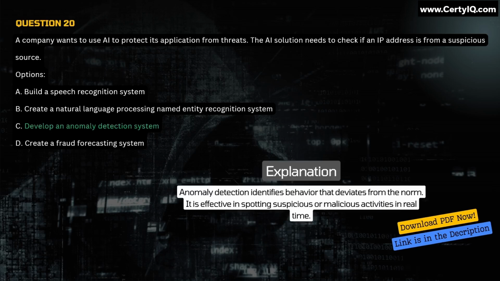Explanation: anomaly detection identifies behavior that deviates from the norm. It is effective in spotting suspicious or malicious activities in real time.